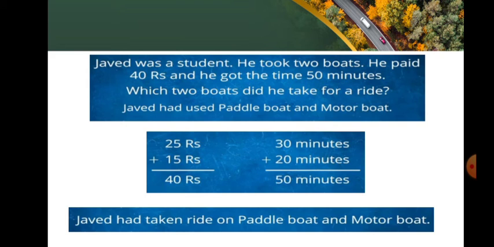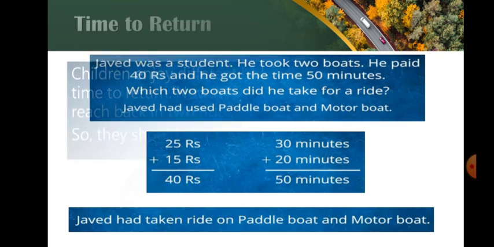Javed was a student. He took 2 boats. He paid 40 rupees and he got the time 50 minutes. Which 2 boats did he take for a ride? Javed had used paddle boat and a motor boat. So 15 rupees for 30 minutes in paddle boat. 25 rupees for 20 minutes in motor boat. So let us add the time for both the boats. 30 plus 20, 50 minutes. Javed had taken a ride on a paddle boat and also on a motor boat.